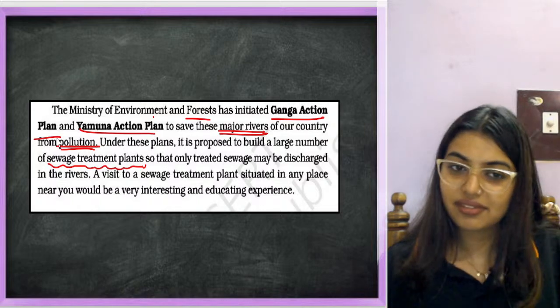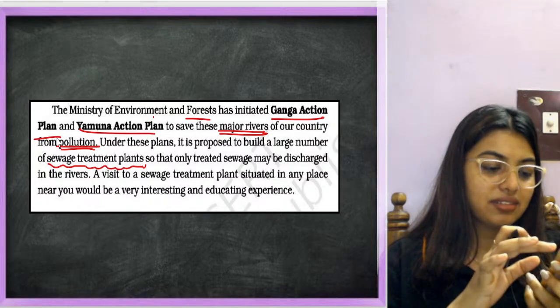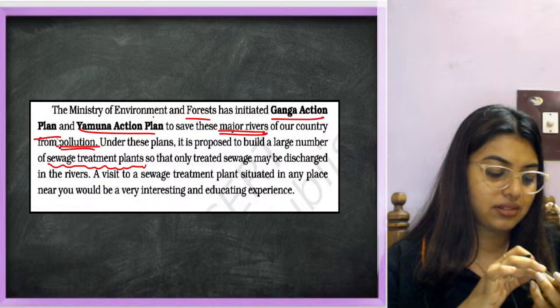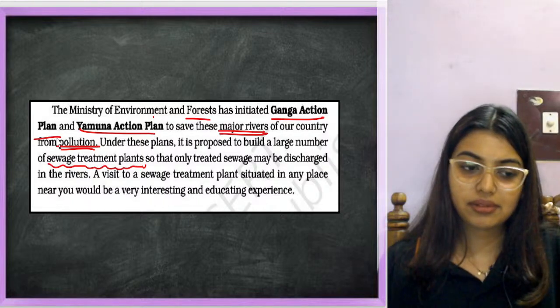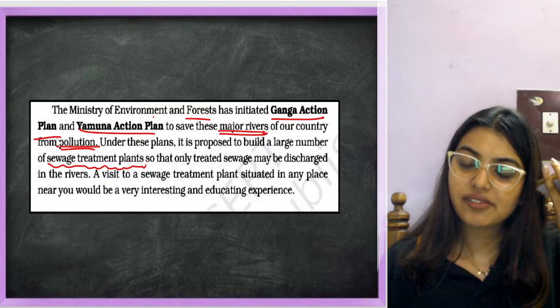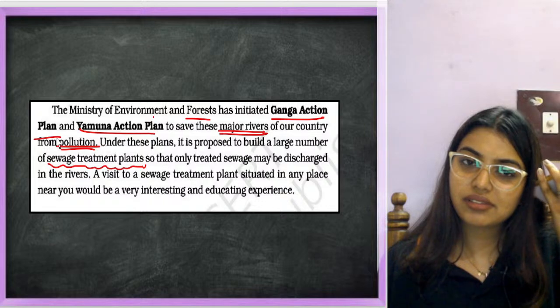The Ministry of Environment and Forest has initiated Ganga Action Plan and Yamuna Action Plan to save these major rivers of our country from pollution. Under these plans, it is proposed to build a large number of,